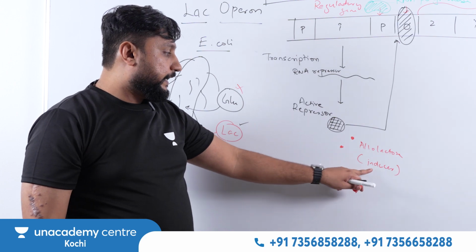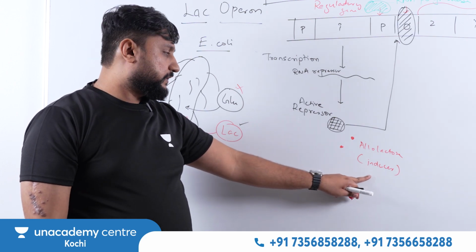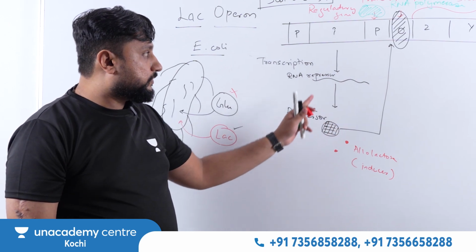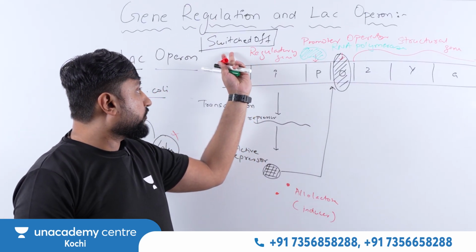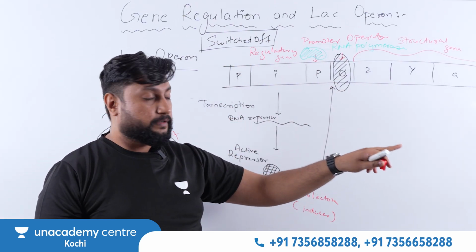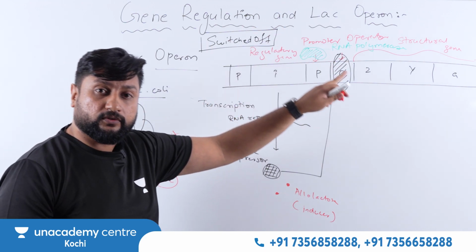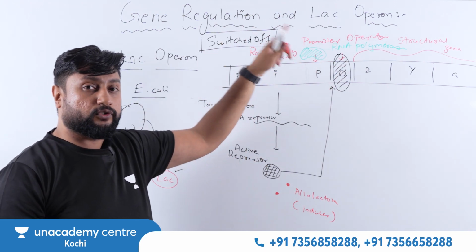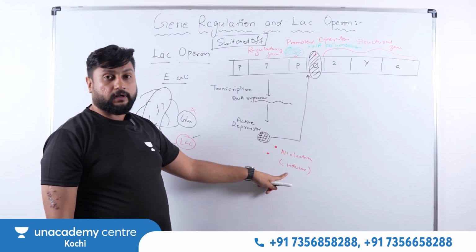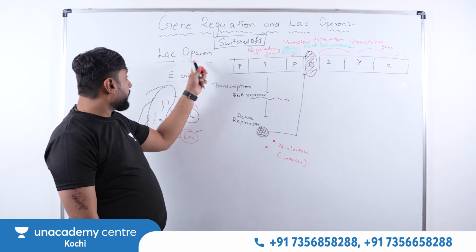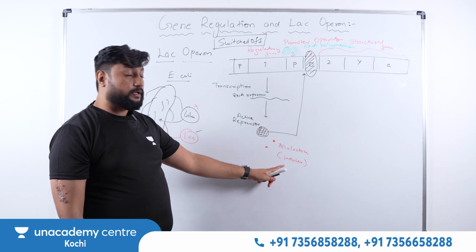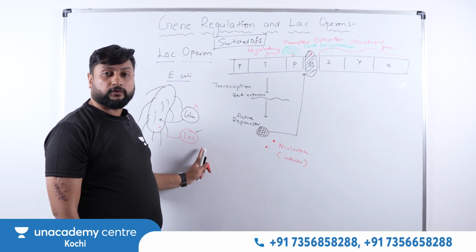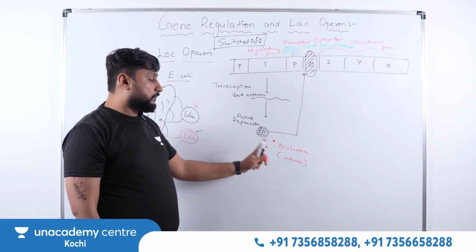You'll understand. Inducer is any chemical substance that will make this active repressor inactive, and because of that, this gene will be changed from switch off to switch on. Right now it is switch off, now you have to make it switch on. For that, any chemical substance which makes the gene go from switch off to switch on is called what? Inducer. In this Lac Operon, a question will be asked, which is the inducer here? So the answer will be allolactose, or lactose also, you can say. In NCERT it is written, so lactose or allolactose.